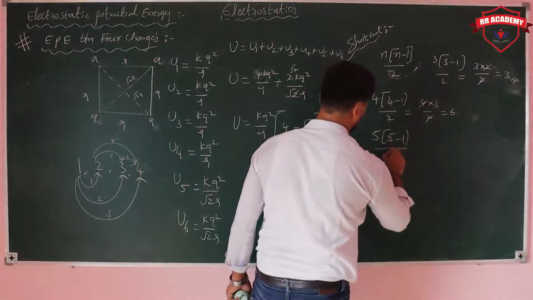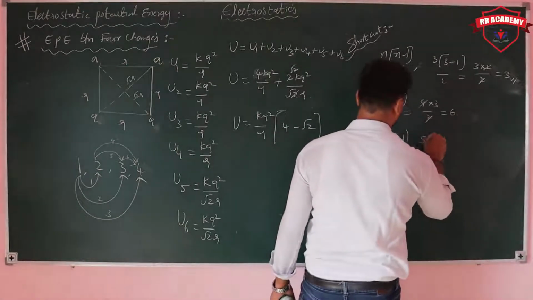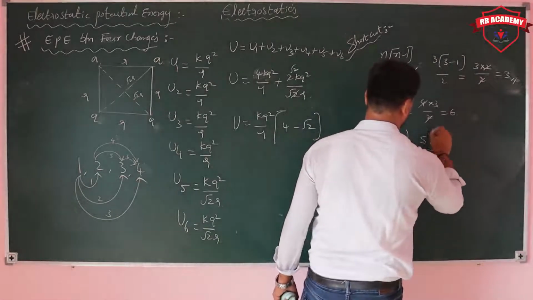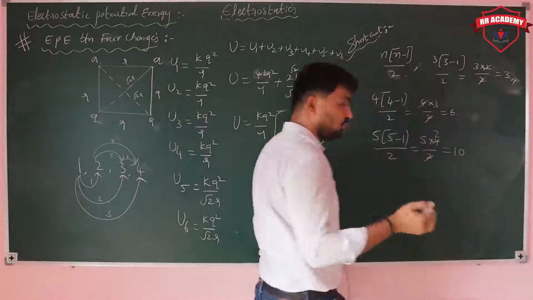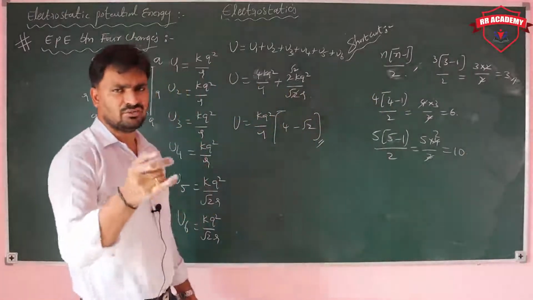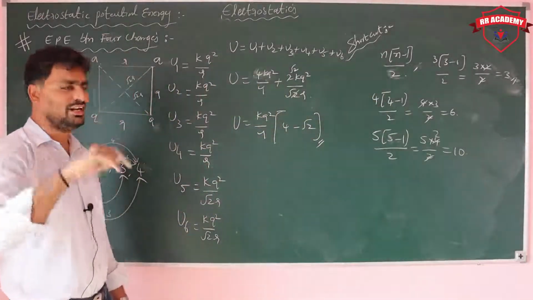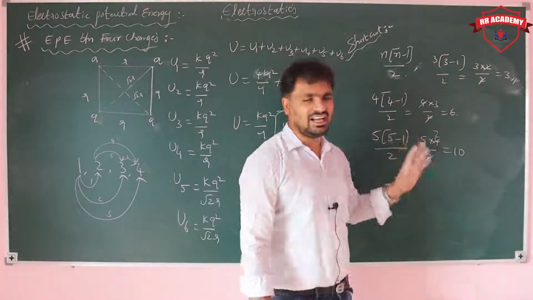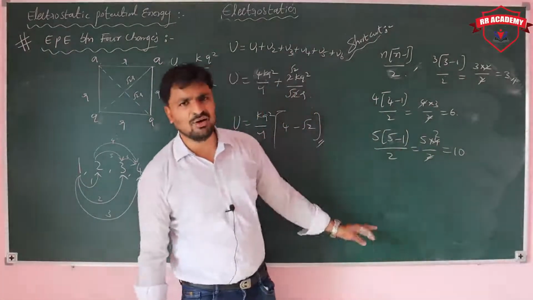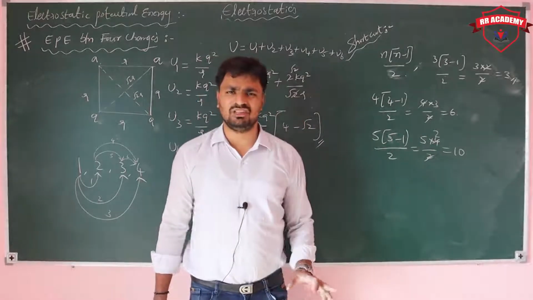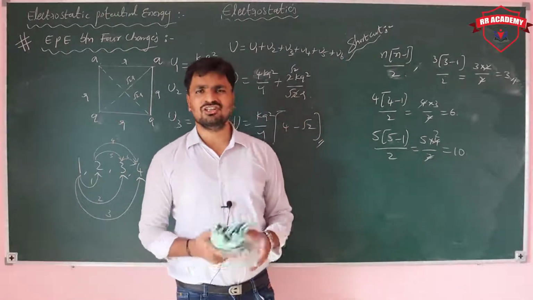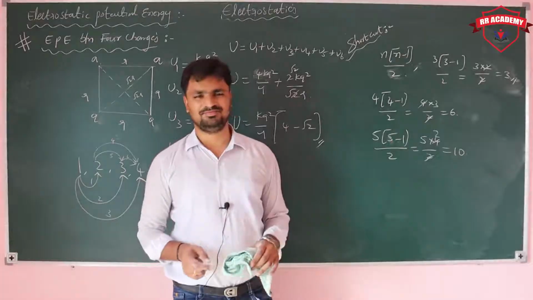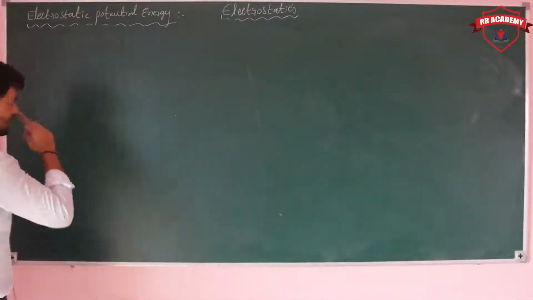5 minus 1 by 2 means how much you got? 5 into 4 by 2 means how many possibilities? 10 means U1, U2, U3, U4, U5, U6, U7, U8, U9, U10, but that is going very lengthy. Like that, 6, 7, 8, 9, 10, how many you have? The potential energy between the particles, we can solve it simply. So we'll see one more problem here.